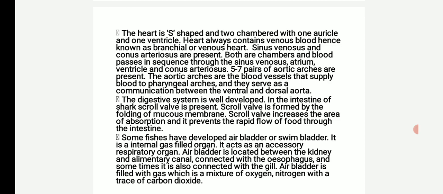Both are chambers and the blood passes in sequence through the sinus venosus, atrium or auricle, ventricle and conus arteriosus. 5 to 7 pairs of aortic arches are present. The aortic arches are the blood vessels that supply blood to pharyngeal arches and they serve as communication between the ventral and dorsal aorta.